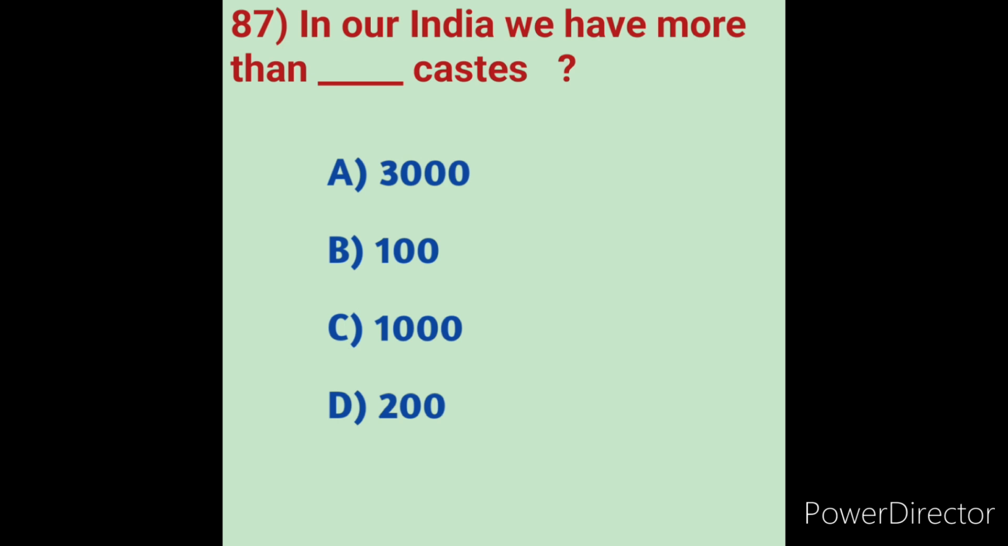In our India, we have more than 3000 castes. In case the exam has a question like how many subcastes are there in India, we have 25,000 subcastes. But in this 87th question, it asks in our India we have more than how many castes, so option A 3000 is the correct answer here. Next we will move on to question number 88.